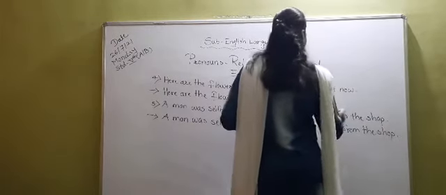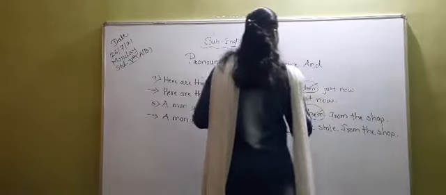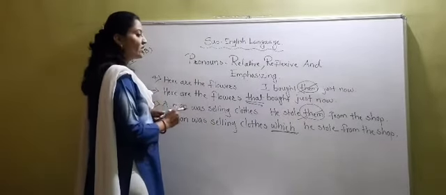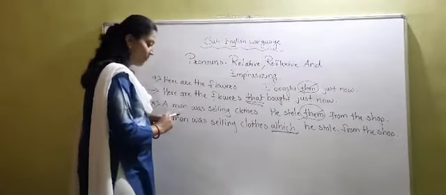Like this. Again you have to delete them from this sentence. A man was selling clothes which he stole from the shop. Okay.